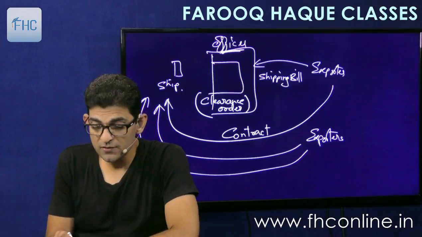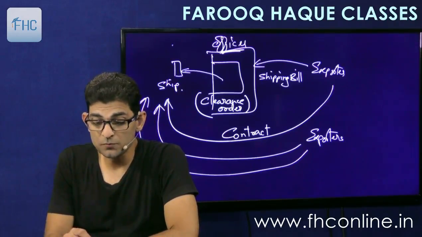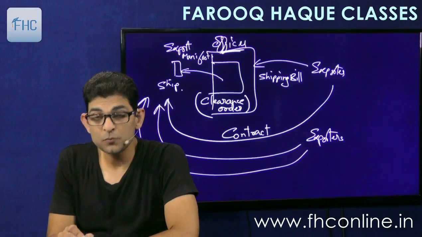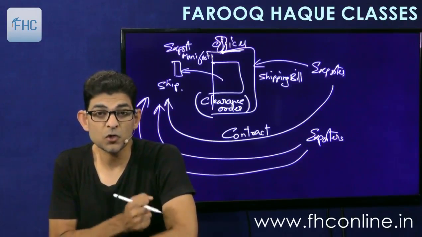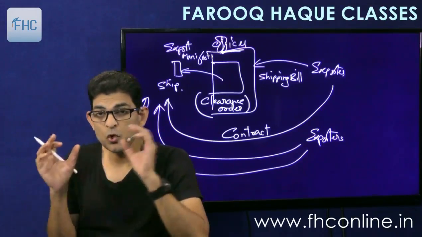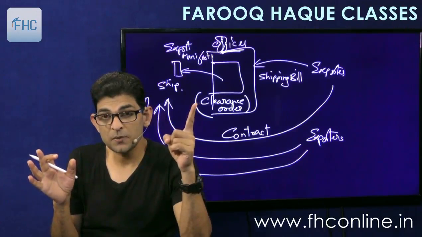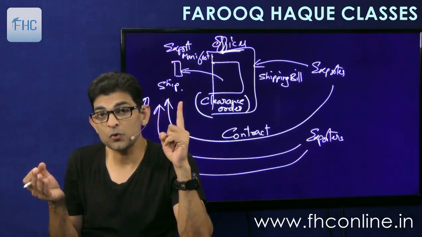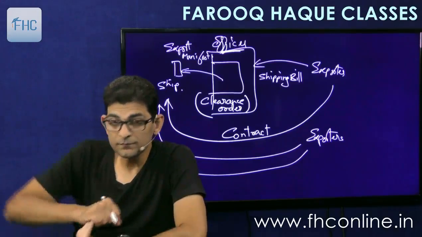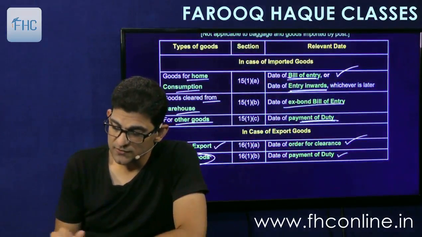And then once the clearance order is given, the goods will be loaded on the ship, and then the ship in charge will have to file an export manifest at the last. He has to file the export manifest, and then he will be allowed to leave India. So the departure order will be given to him. So three documents have to be remembered here in export. One is the shipping bill, then the clearance order, also called the let ship order, and the export manifest. Okay, great. So that is 15 and 16.